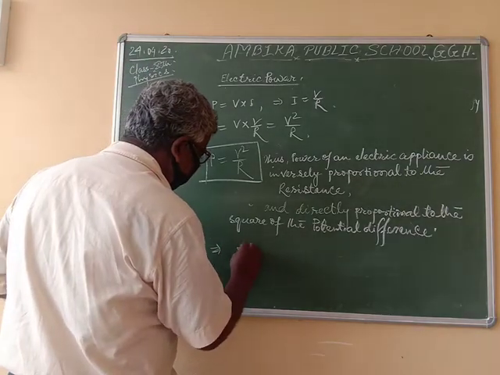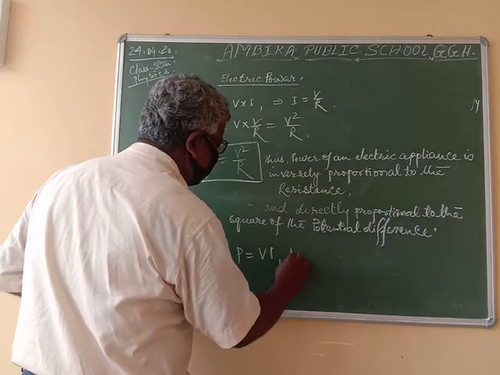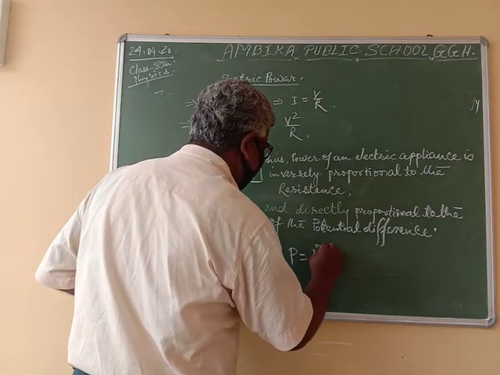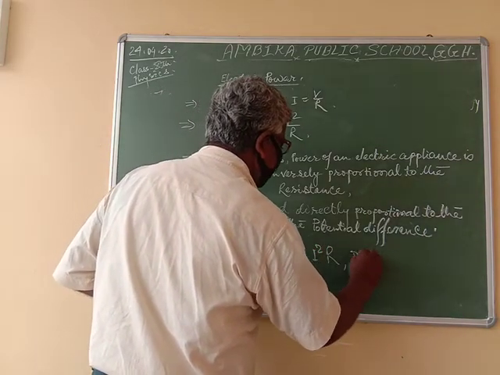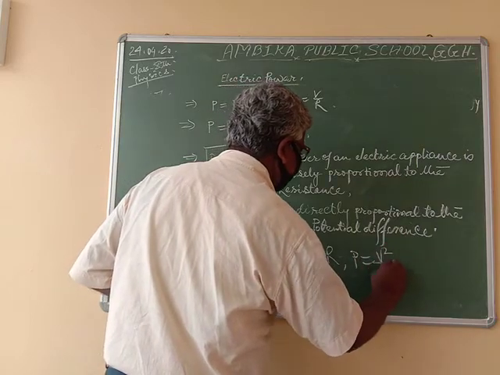Thus P is equal to VI, P is equal to I square R, P is equal to V square by R.